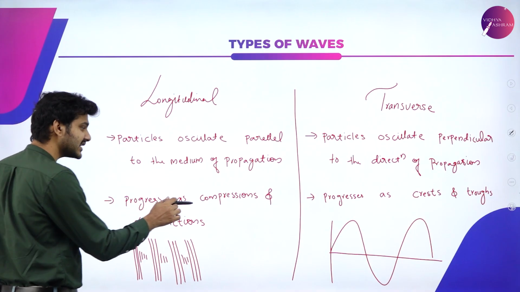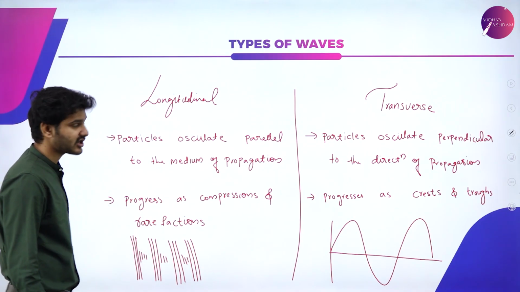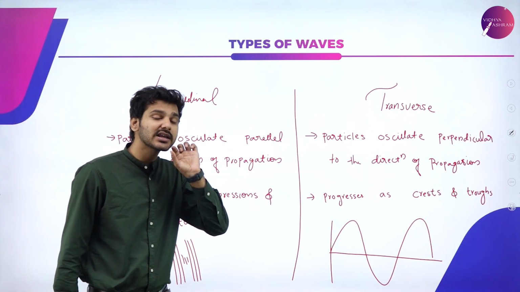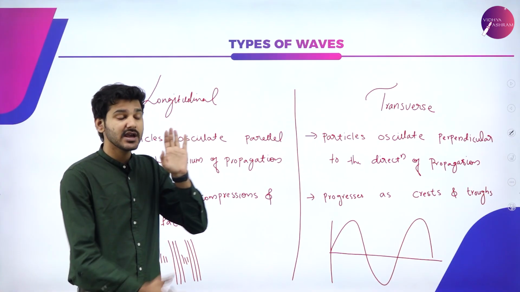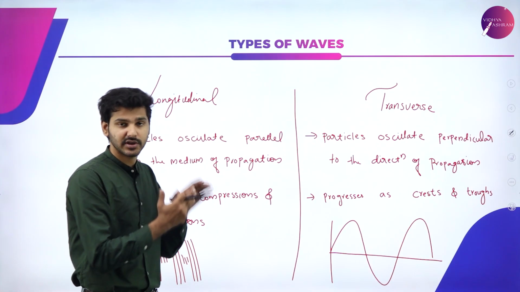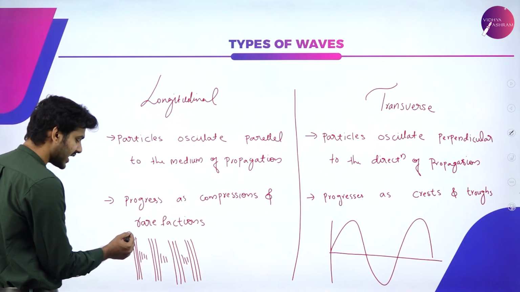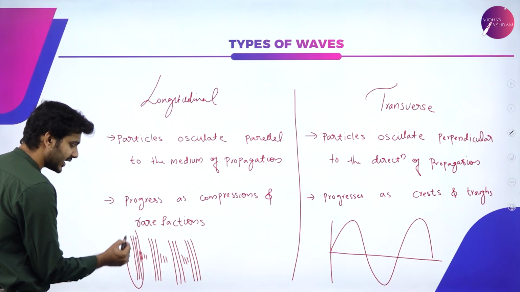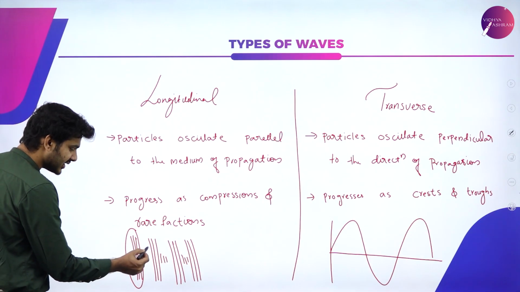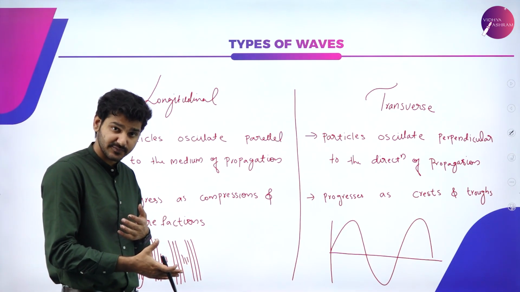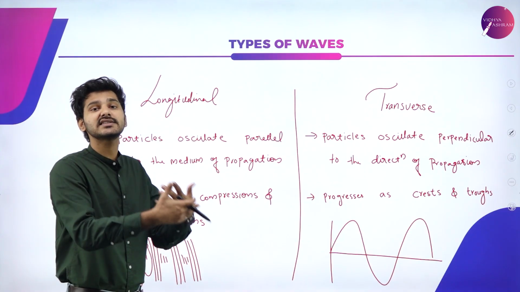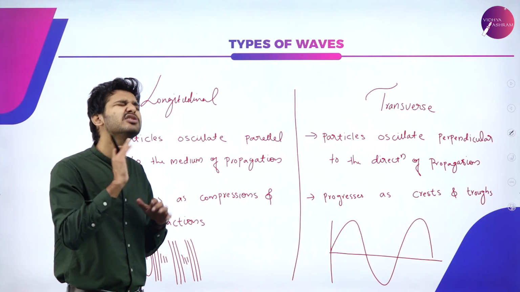So what exactly are compressions and rarefactions? We can say that as particles oscillate along the direction of propagation of the wave, the air molecules will be compressed together, which means some of the air molecules will be crowded like this, and some region will be blank like this, because there is an absence of particles in one particular region and an excess of particles in another.